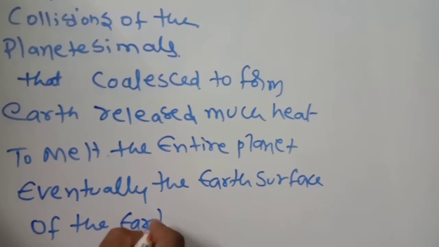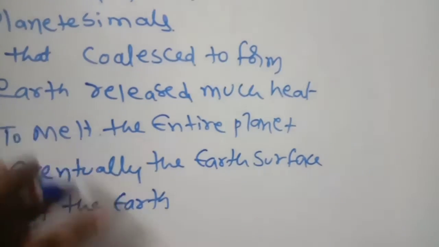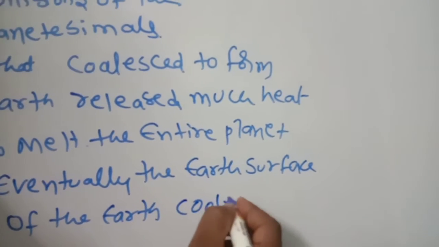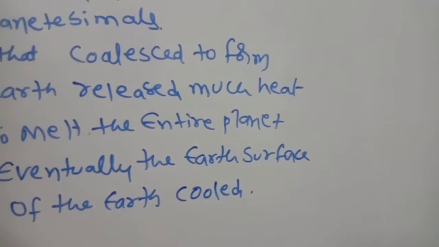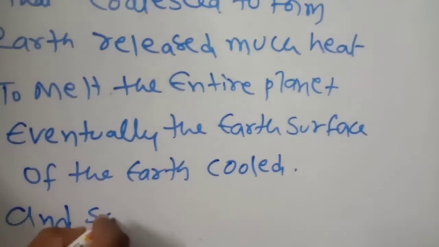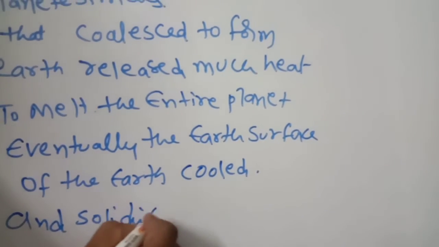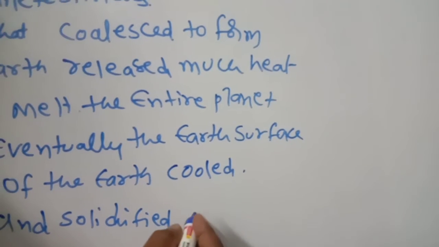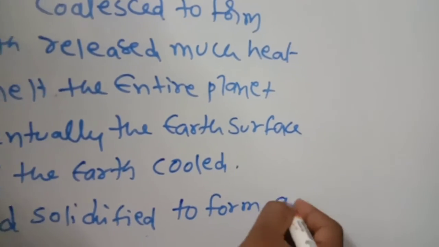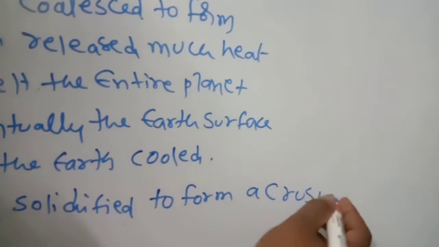Eventually, what happened? The Earth's surface cooled and solidified to form a crust, so many layers.